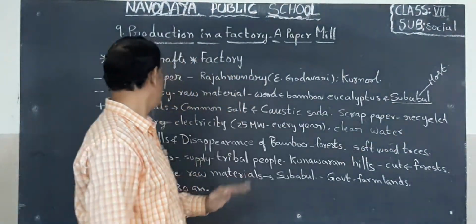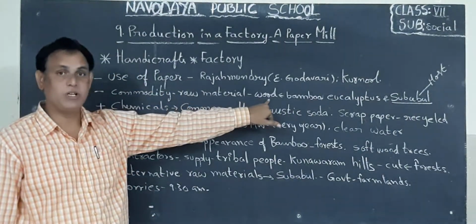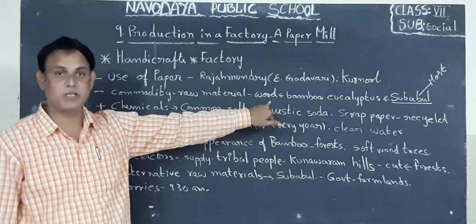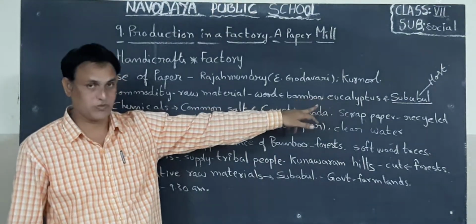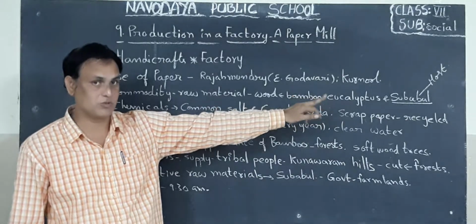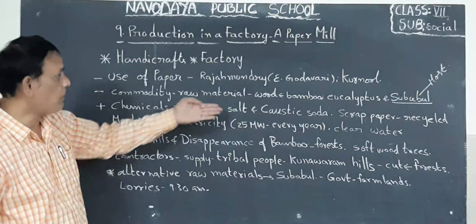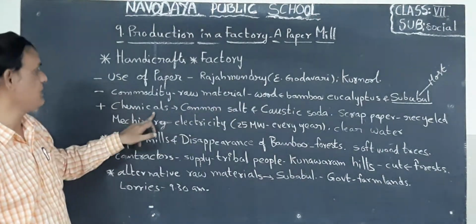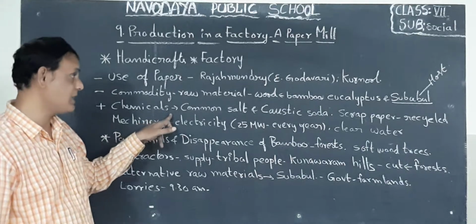Okay children. Next one, this is the raw material. Wood is one of the raw materials. This raw material comes from three kinds of trees. First one is bamboo, second one is subabul, third one is eucalyptus. Now here, apart from wood, we need chemicals as raw material for paper. What are the chemicals?